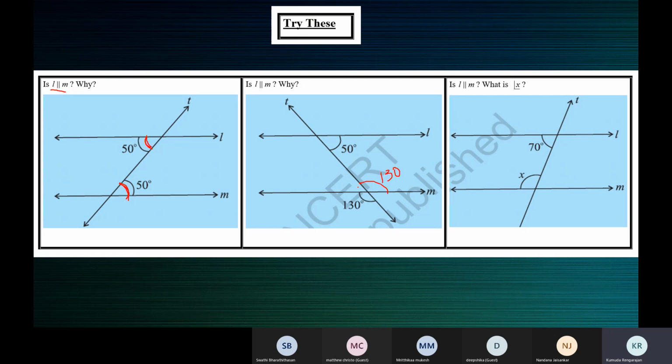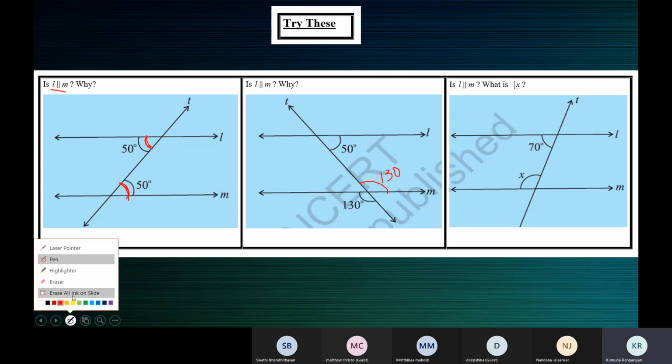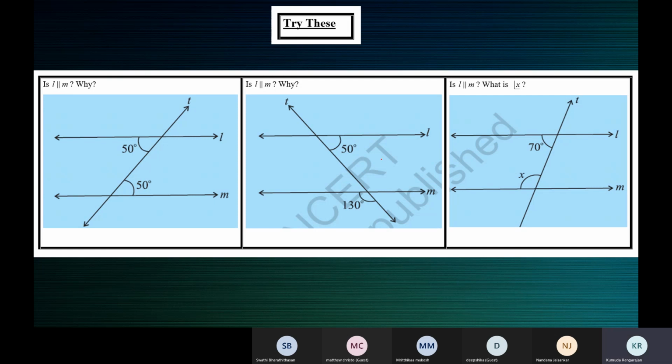And they are allied angles, or they are co-interior angles. Because both of them are interior angles and they lie on the same side of the transversal. They're supplementary. See, supposing this angle, it's not 130, it is 120. So this one also will be 120, this one also will be 120, and this is also 120.